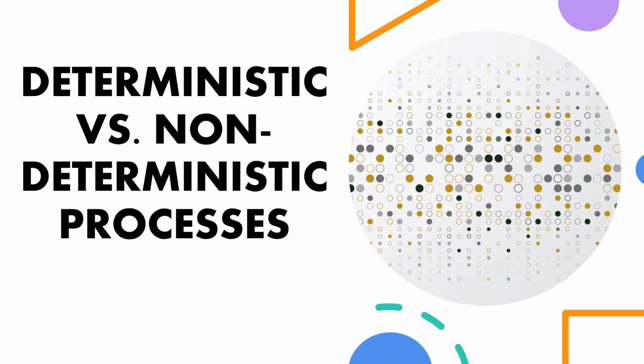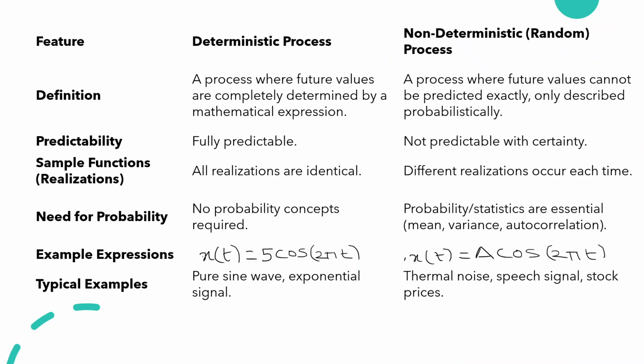Hello friends, in this video we will see what is a deterministic process and what is a non-deterministic process. A deterministic process, as the name indicates, is a process where the future values are completely determined. We are able to predict the future values based on the past values.